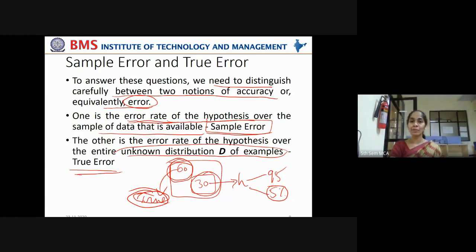Unknown distribution means that 1 lakh patients' data is known distribution to the model, but 10,000 patients' data is unknown distribution to the model. In that case, any error associated with the prediction accuracy on these 10,000 patients is called the true error.